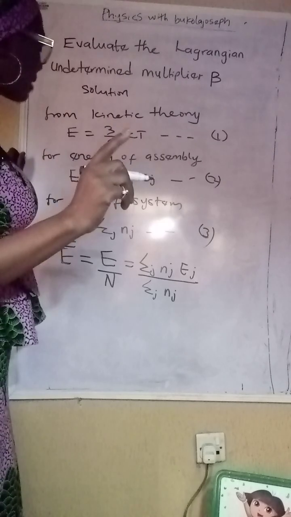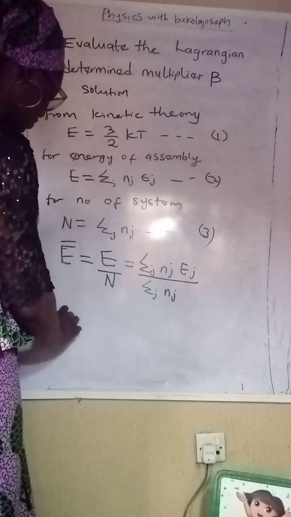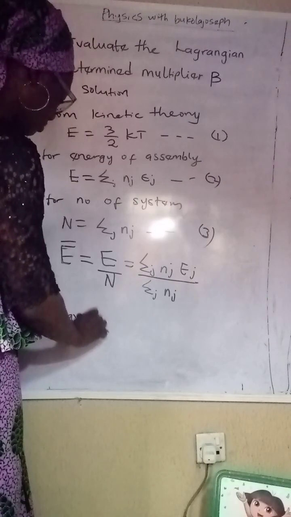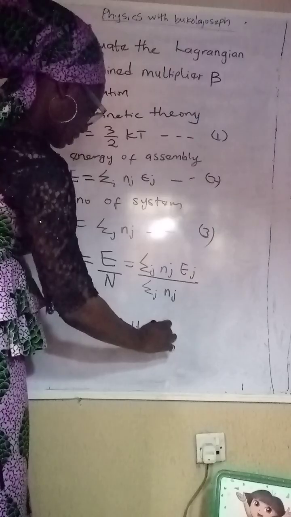But from Maxwell-Boltzmann statistics, I don't know if you still remember this principle. This is the spelling.